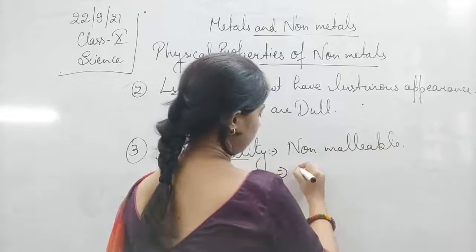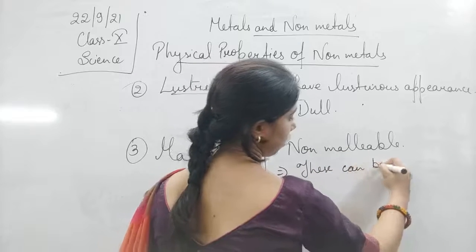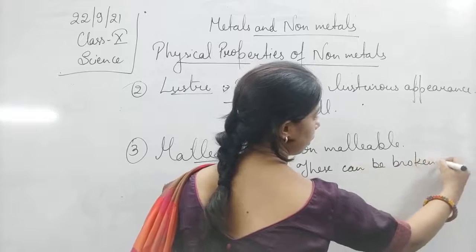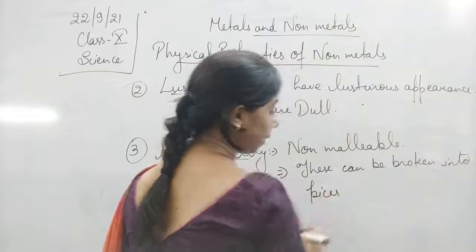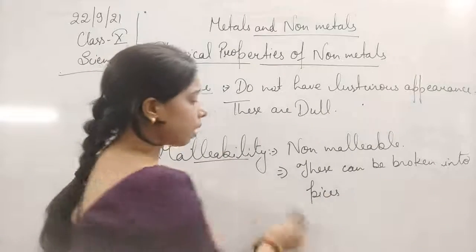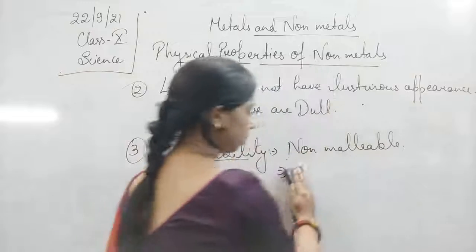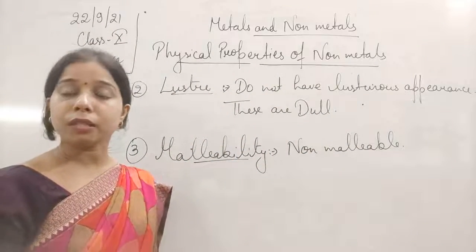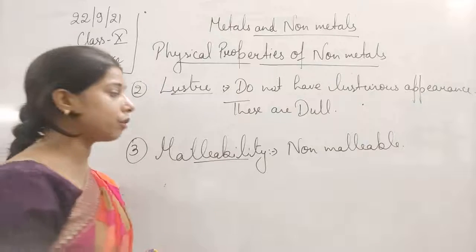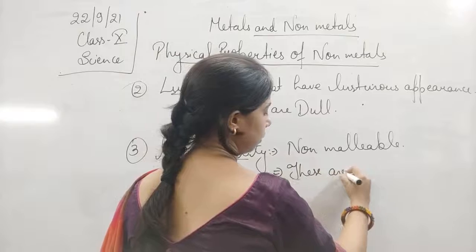It means these can be broken into pieces, and this property, in which it gets broken into pieces when we hit it with a hard object, we call brittle. So instead of showing malleability, they show brittleness. So these are brittle.